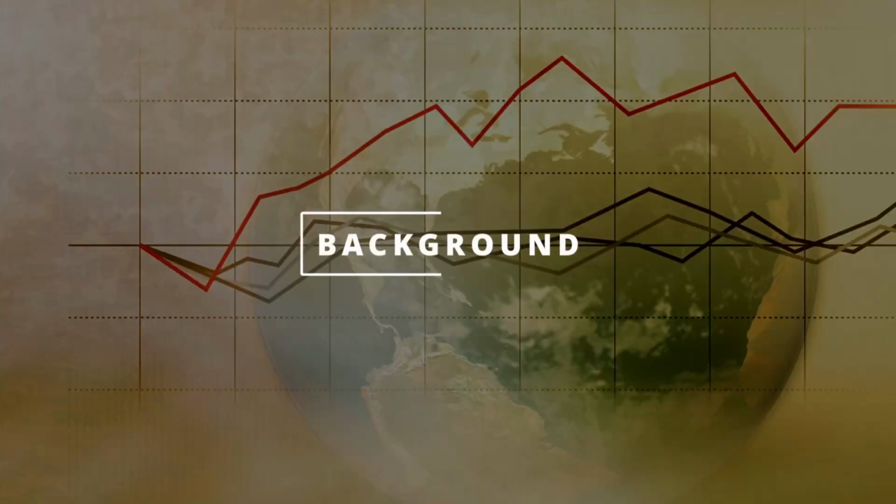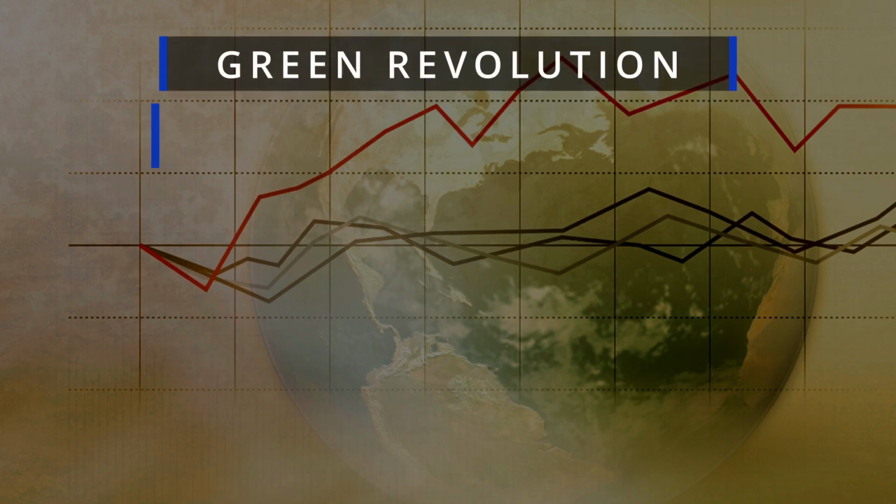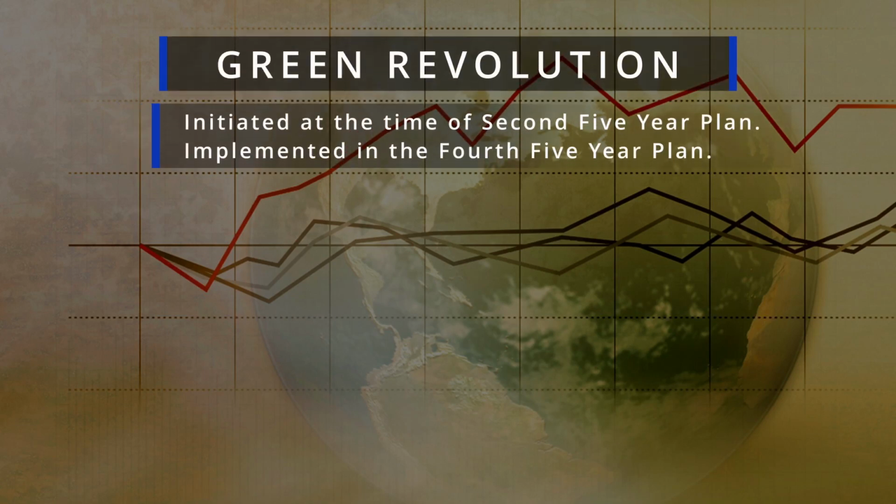Now we are going to discuss the second part of our unit, that is the Green Revolution. A very well-known name, everyone knows the name at least. So we are going to discuss here first the background of the Green Revolution. This concept was first initiated in the second 5-year plan, and then it was implemented at the mass level in the fourth 5-year plan.